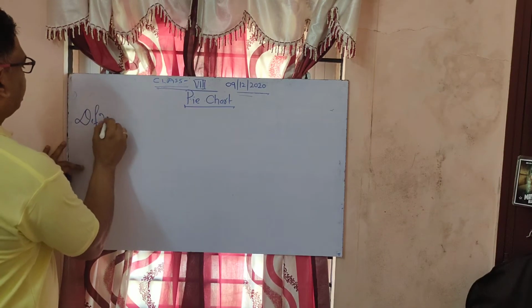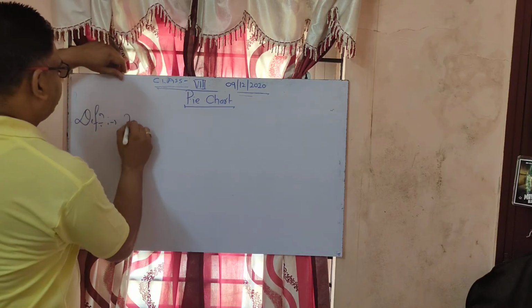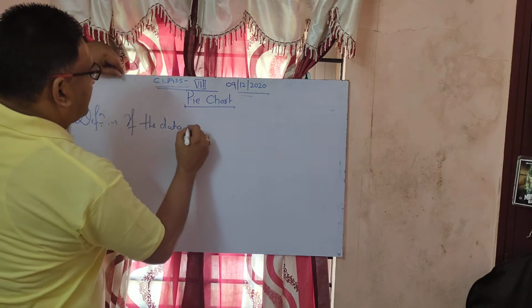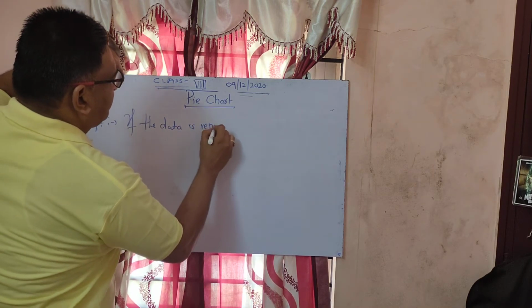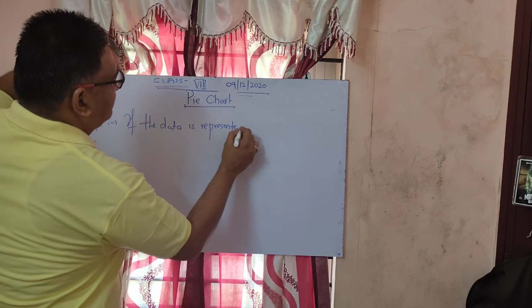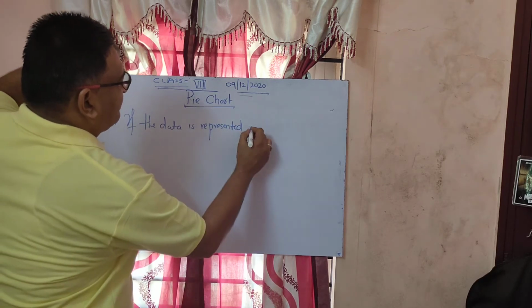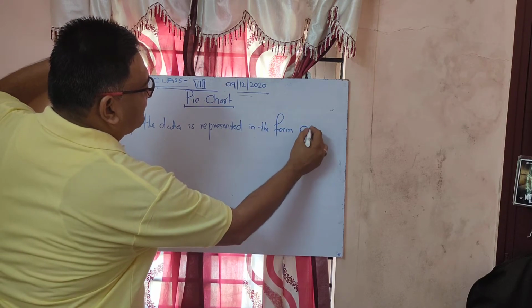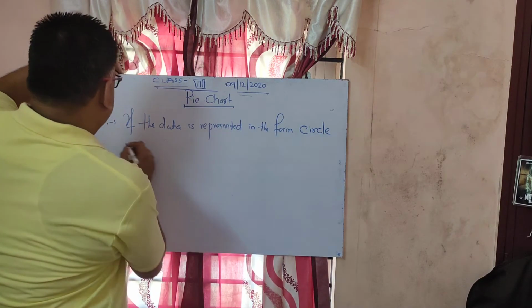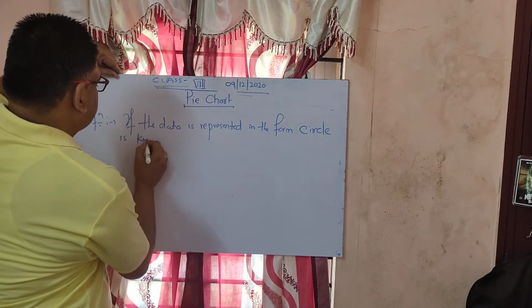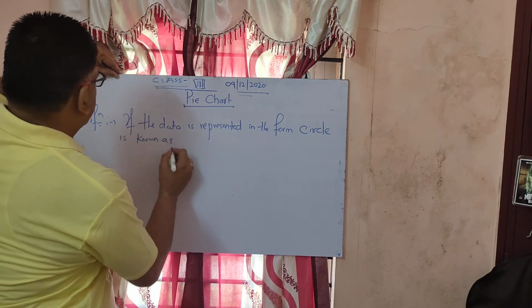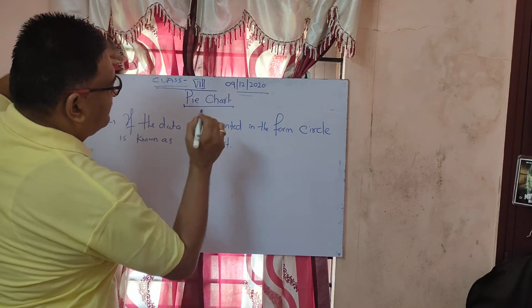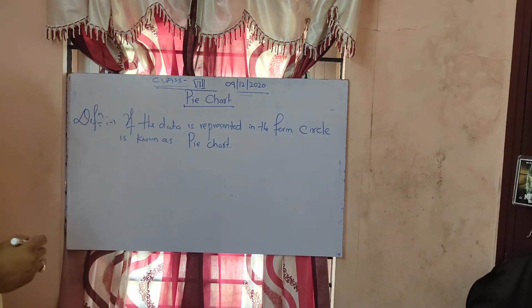Definition: if the data is represented in the form of a circle, it is known as a pie chart.